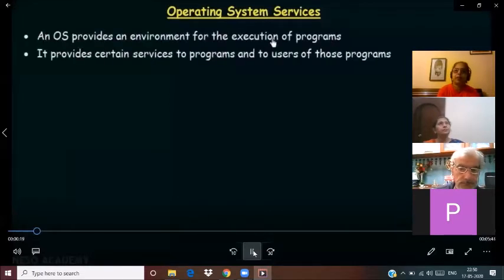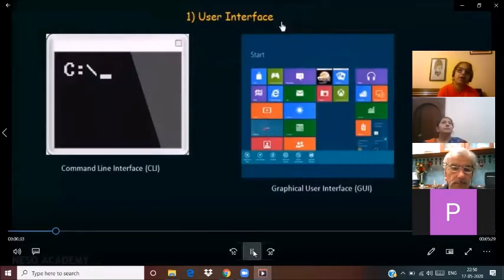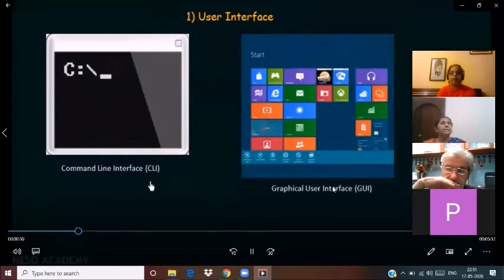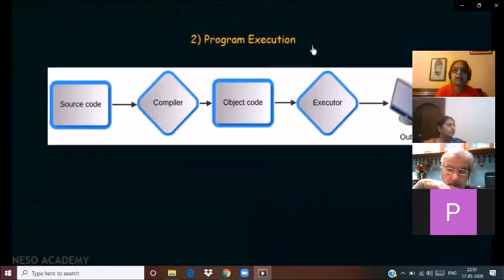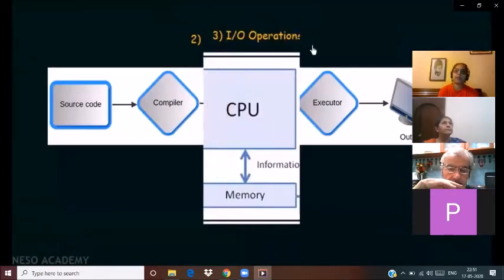Now, what are the services provided by the operating system? It provides the environment for the execution of programs, and it provides services to the programs and to the users. Now, what are the services or the functions of operating system? The first function is the user interface. As I already told, it acts as an interface between the hardware and the user. So we all know about the graphical user interface, GUI, and Windows is an example of GUI, and the most widely used interface is GUI. Now the other function is program execution.